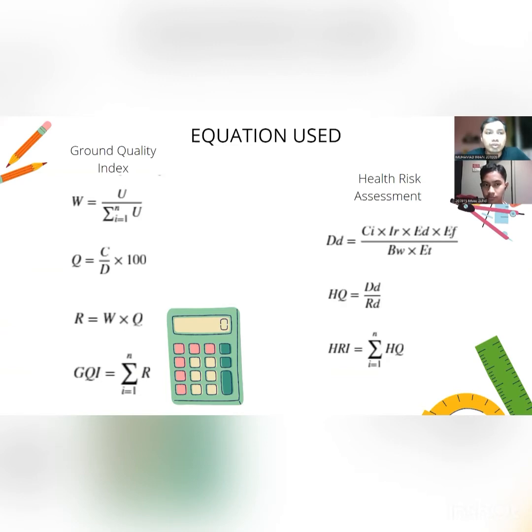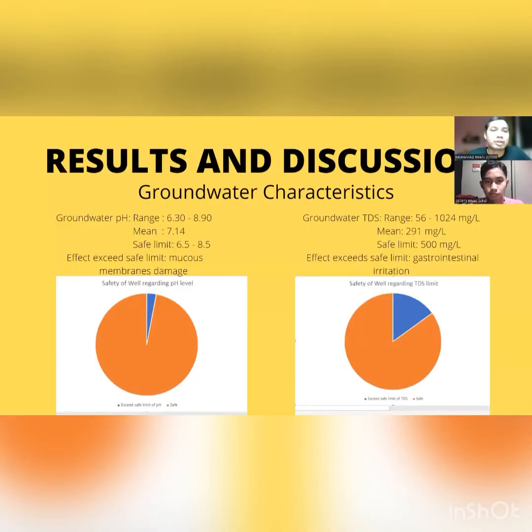The equation used for the groundwater quality index, which is used to determine the quality of water, whether it's in good condition or bad condition, is on the right side. And the health risk assessment is used for the determination of the dose for the ions that can be consumed by people.